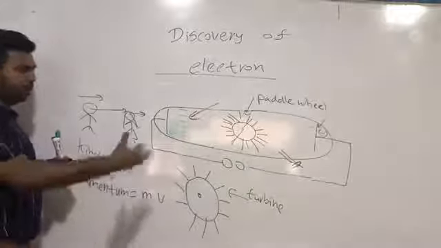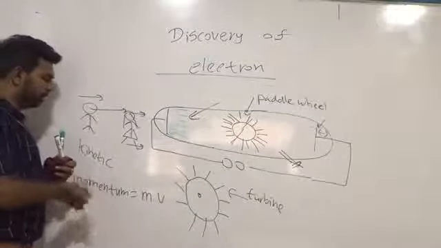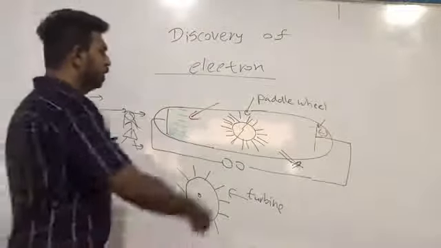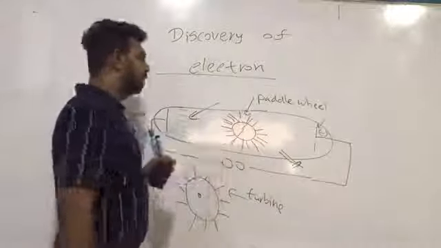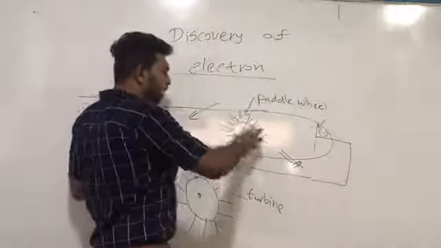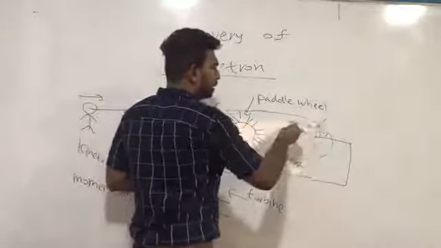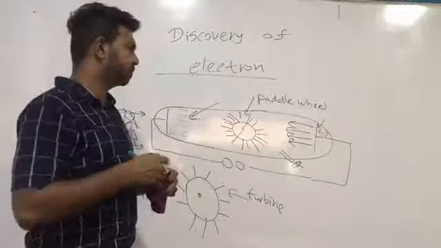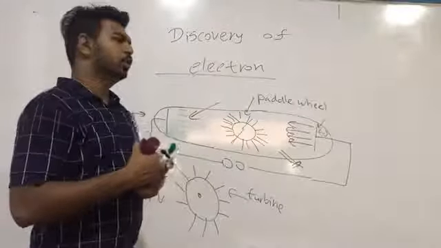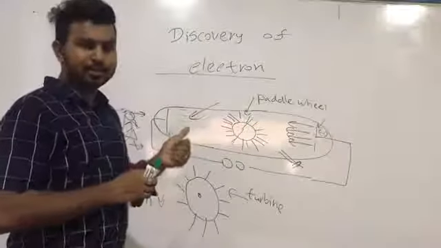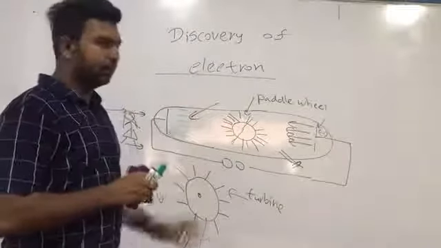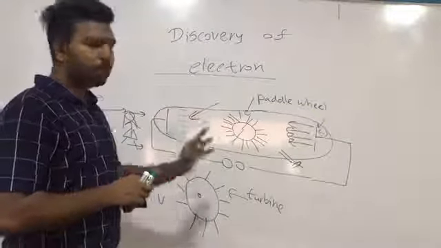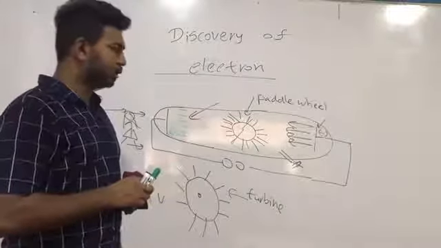For the understanding of this lesson, just remember momentum is the multiplication of m into v. So when this paddle wheel starts to move, for the supply of energy, the cathode rays generated from the cathode should have a momentum or kinetic energy. So now we have discussed two properties. First, cathode rays are negatively charged particles. Then cathode rays have a momentum or kinetic energy.